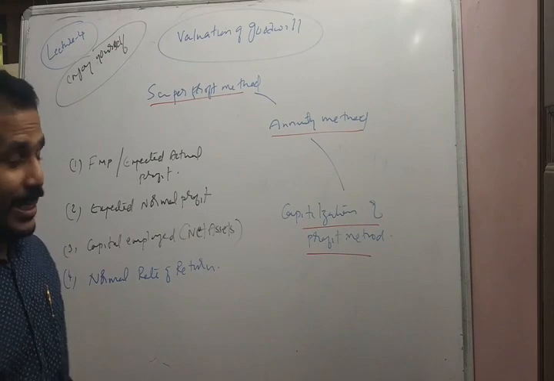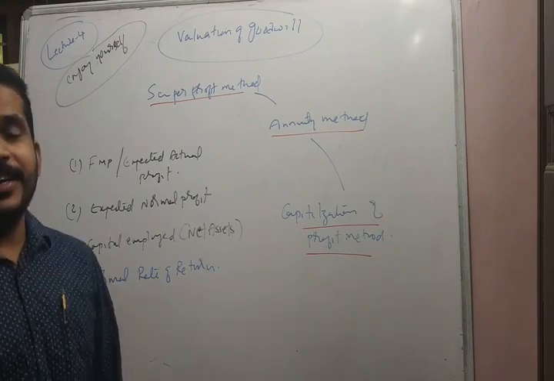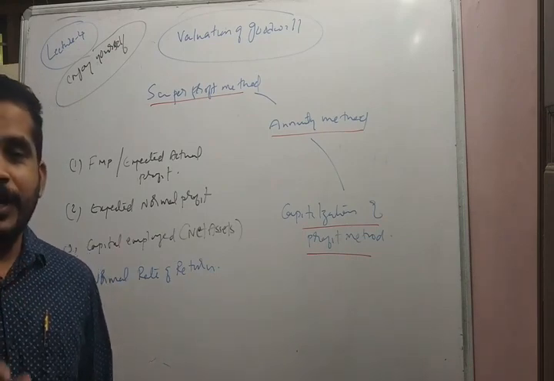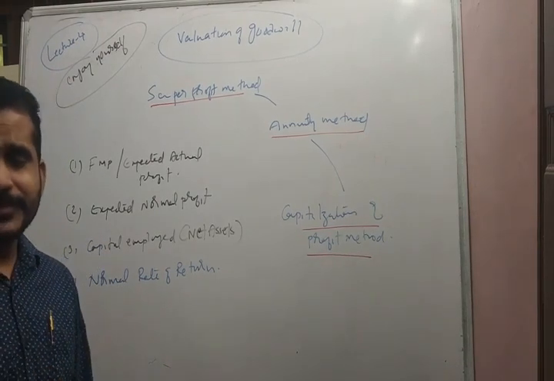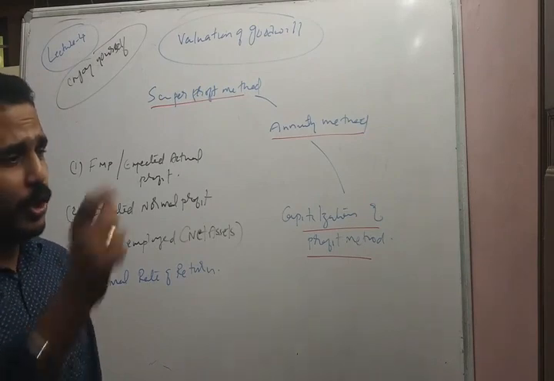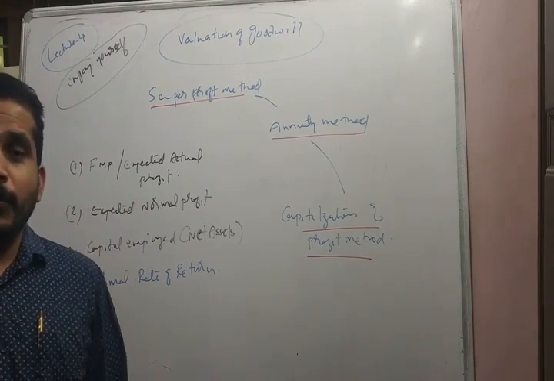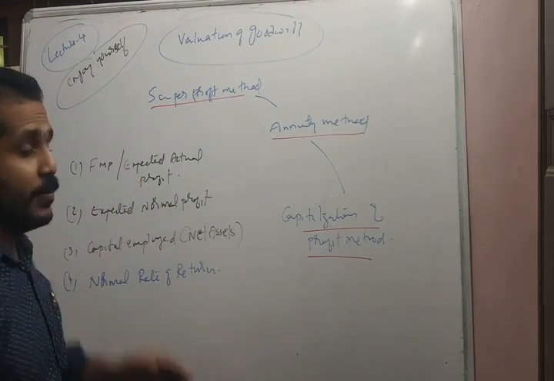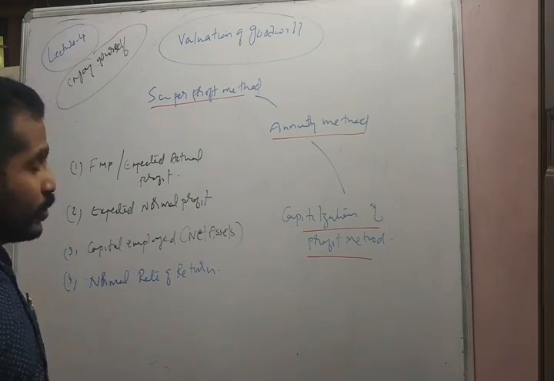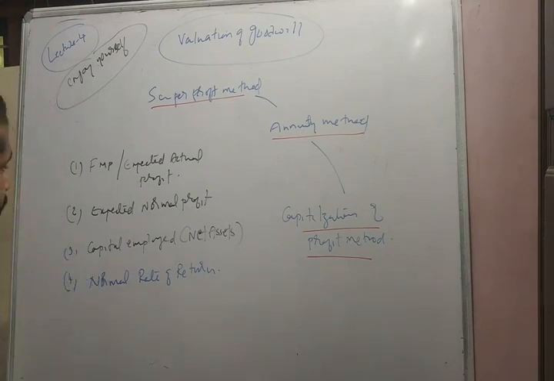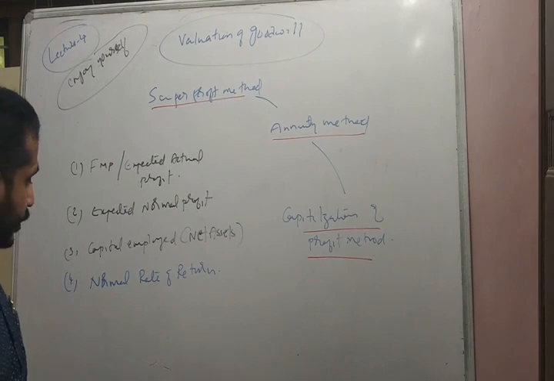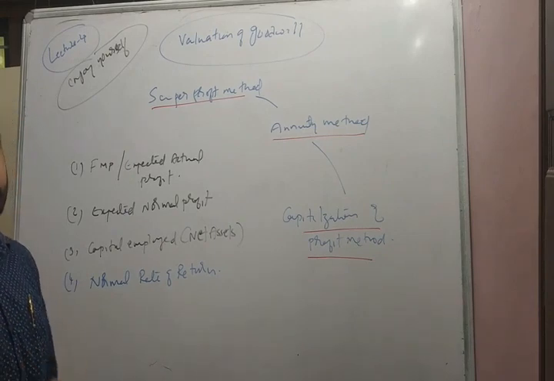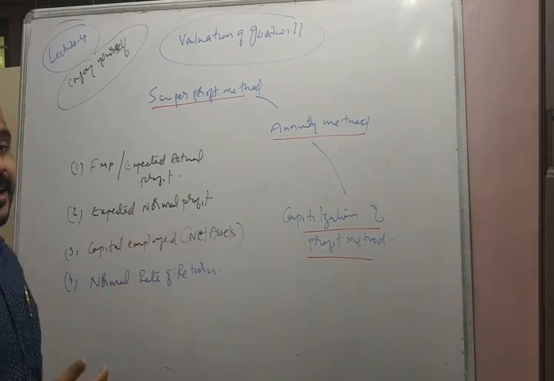Expected actual profit. This content is already dealt in the previous session. While calculating the goodwill under average profit method, goodwill is equal to future maintainable profit into number of years of purchase. So this concept is clear for all of you. And moving to the other contents: expected normal profit. What is the expected normal profit? Capital employed, normal rate of return. So these contents have to be dealt in detail.